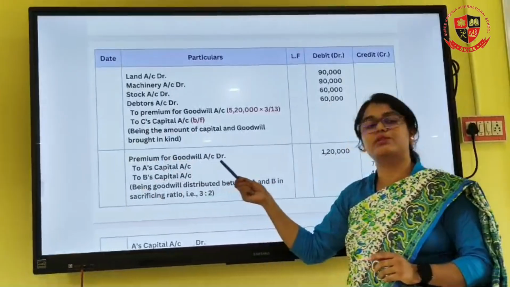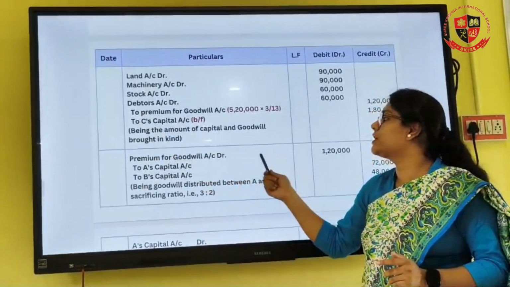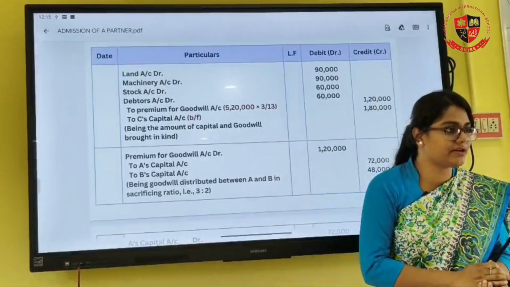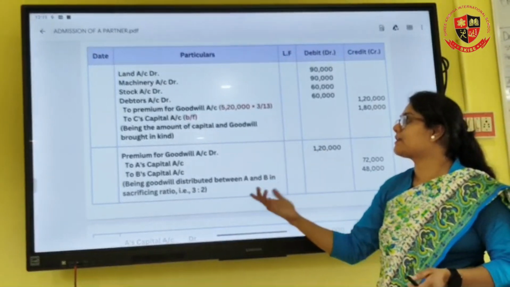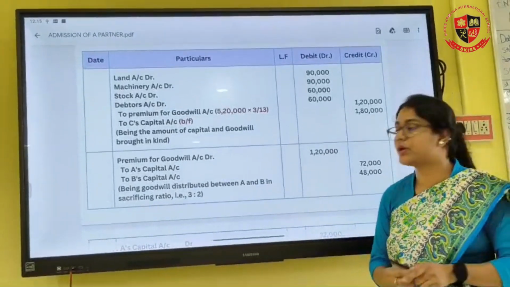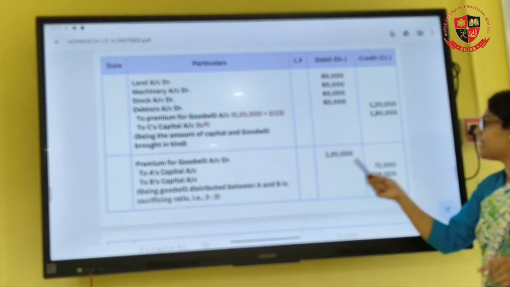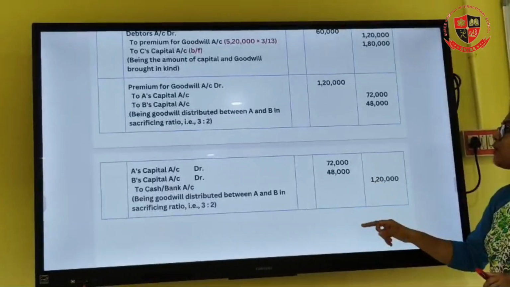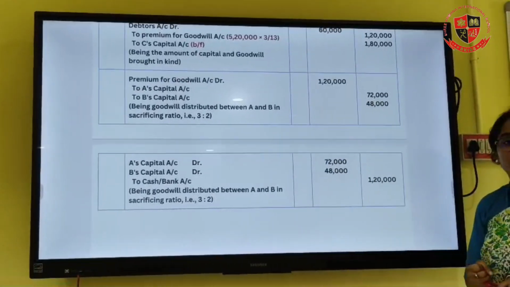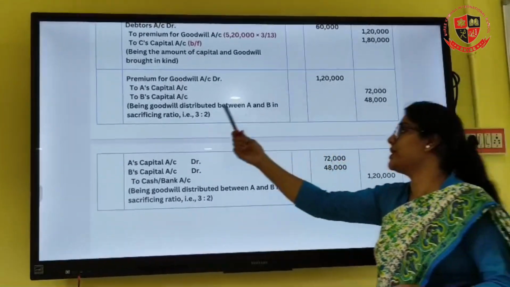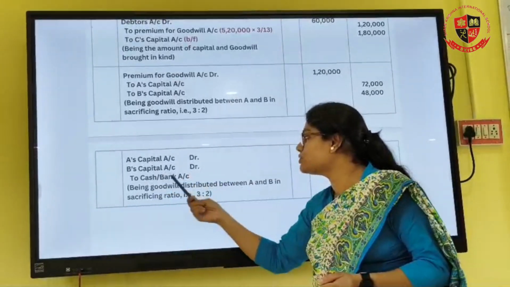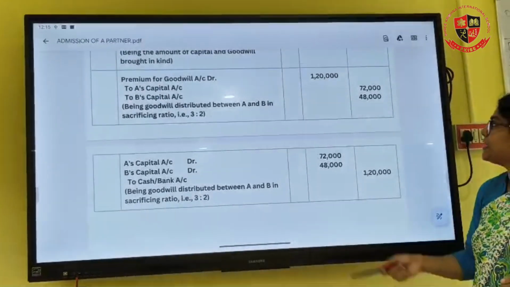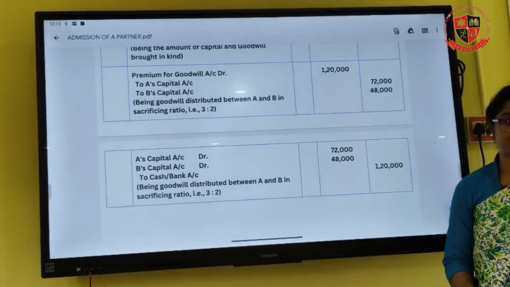We have to distribute it to the partners. So premium for goodwill account debit to A's capital, B's capital. So you have to calculate the sacrificing ratio. In this case, the sacrificing ratio is 3:2. So you're going to distribute 1,20,000 in 72 and 48. After that, the partners are also withdrawing the whole amount. So A's capital account, B's capital account to C's capital account, and this will go here: 72,000, 48,000 and 1,20,000.